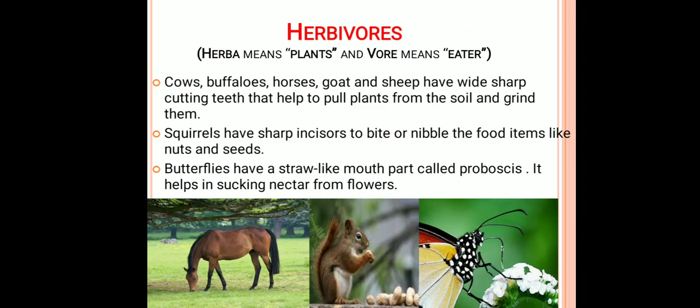They have sharp cutting teeth which help them to pull the part of the plant from the soil and grind them. Next, squirrels have sharp front teeth known as incisors, which help them to bite or nibble food items like nuts and seeds easily. Next, butterfly has a special type of mouth, a straw-like structure called proboscis. Proboscis helps them to suck the nectar from the flower.